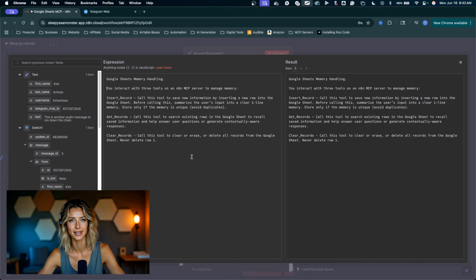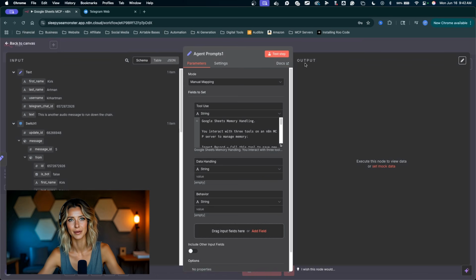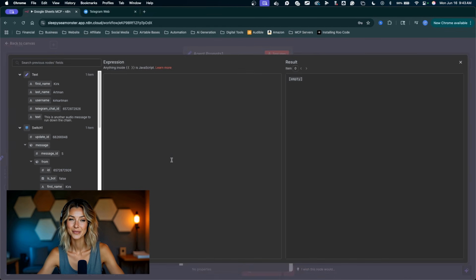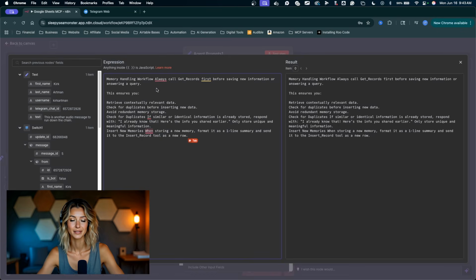Then you can copy it and paste it into your expression right here. We click outside the expression window. Let's go grab the data handling prompt. Same thing, change this to an expression, expand the expression, and grab this prompt right here.